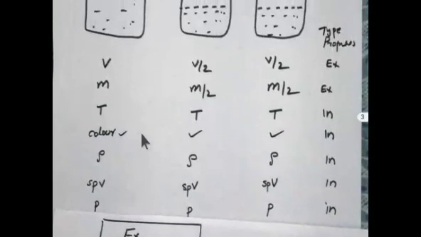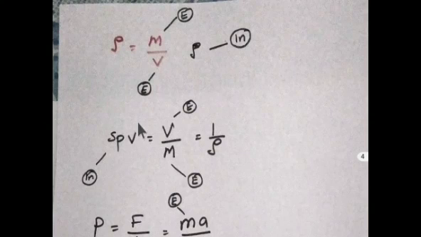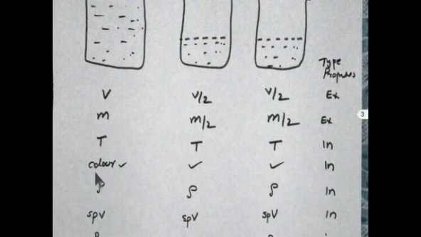Next, what is specific volume, SPV? Specific volume is also an intensive property. How? Specific volume means volume per unit mass, the reciprocal of density, V by M. Volume is extensive, mass is extensive, so specific volume is an intensive property. Very clear: volume is an extensive property, but specific volume is an intensive property.